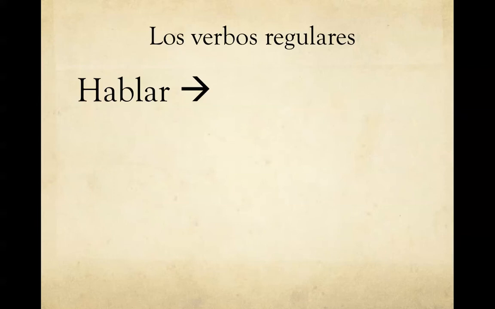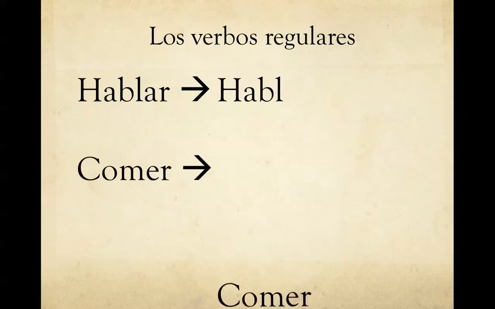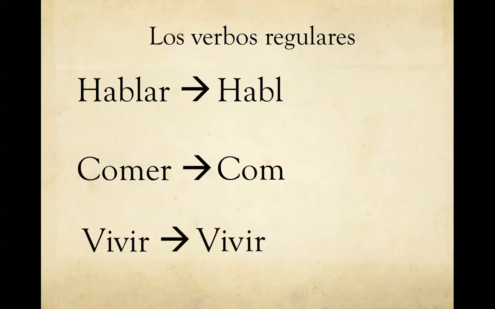For example, hablar. When we look for hablar and we change it to conjugate it, first we find the root, which we do by removing the AR. Same thing with comer. Quitamos la ER, y vivir, quitamos la IR. And in order to conjugate, after we have the root, we just add the appropriate ending. For example, yo hablo, tú comes, y él, ella, usted vive.